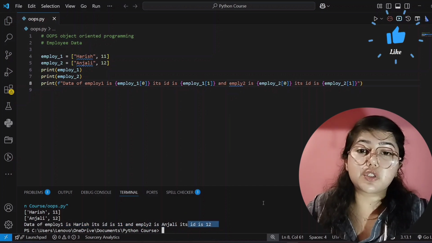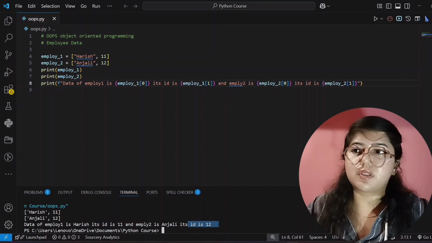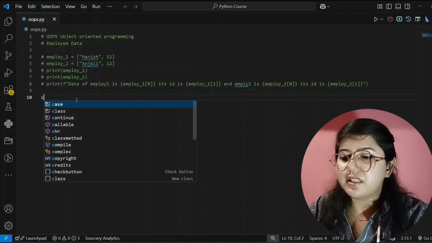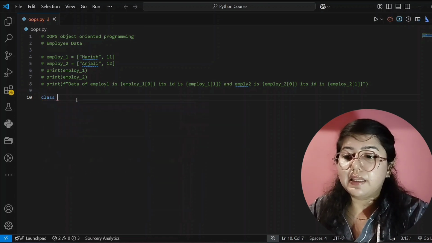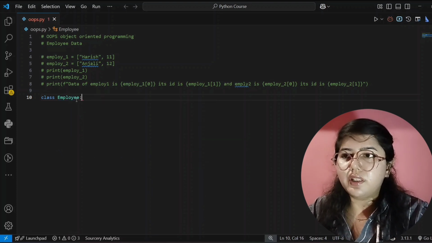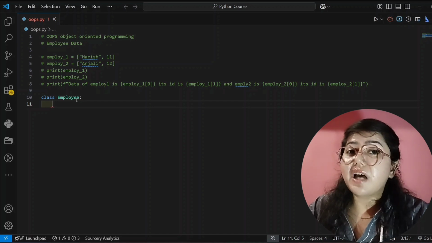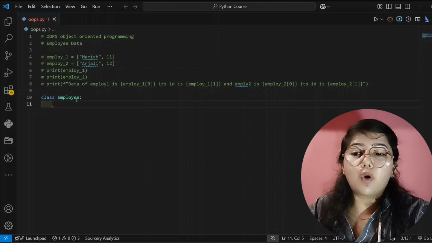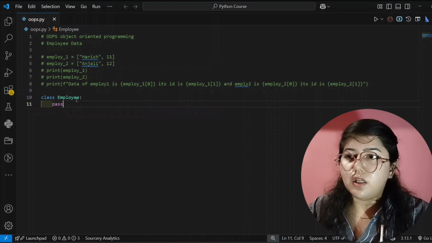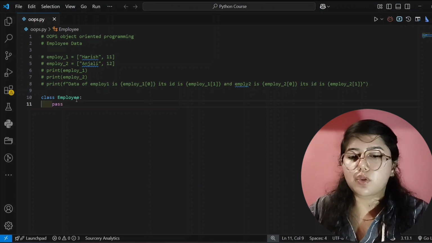So I hope you understood how you can create employee data without using OOPS. Now we will use OOPS while creating employee data, and our syntax is, first we will write class, then the class name, and here I am giving its name, that is Employee. Then colon, and in the next line we have to write the blueprint or the attributes or the properties, but initially I am not giving any attribute, I am just writing here pass, just to show you how to create the syntax. Then I will give properties also, don't worry.